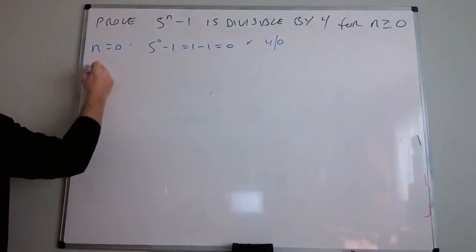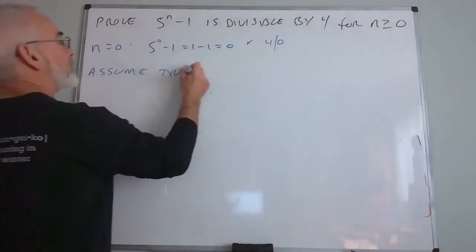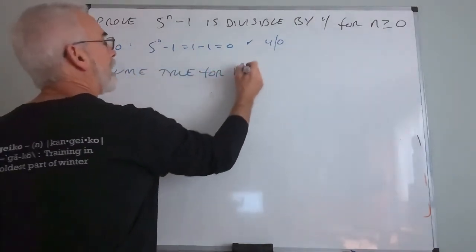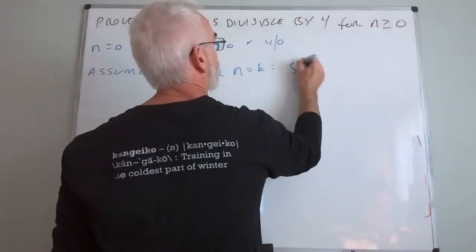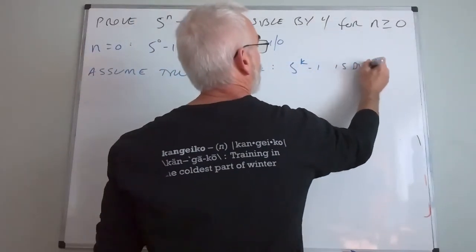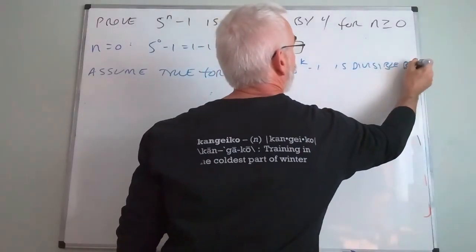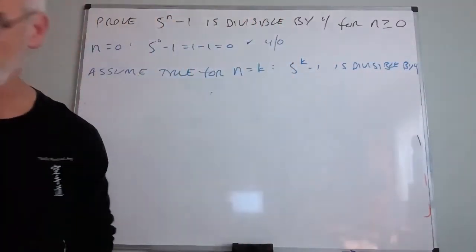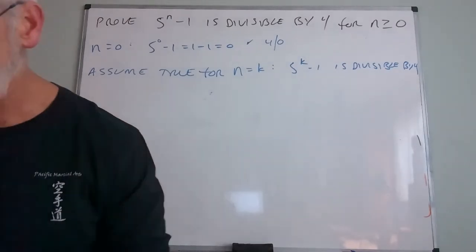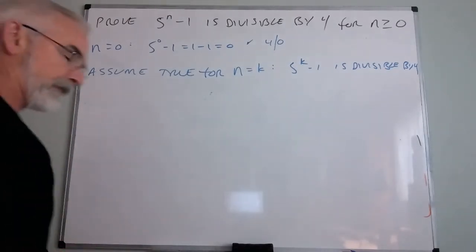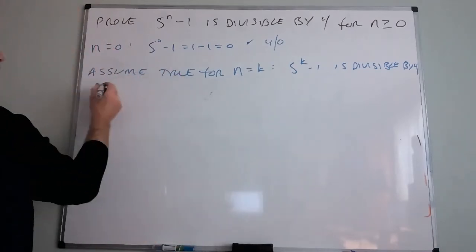All right, so we will assume true for n equal k, meaning we're going to assume that 5 to the k minus 1 is divisible by 4. Sorry, it's kind of squeezed in there. Now, how's that going to help me? Well, now let's use what we know about rules of divisibility. Use black pen. That means what?